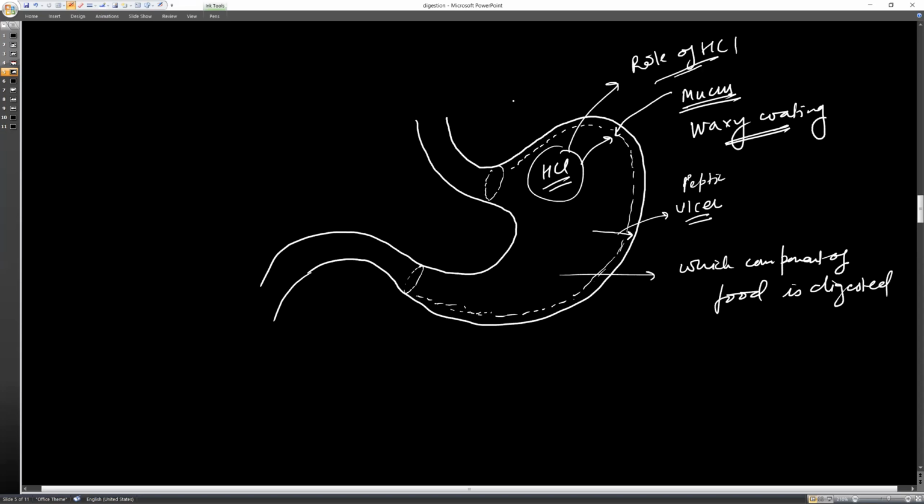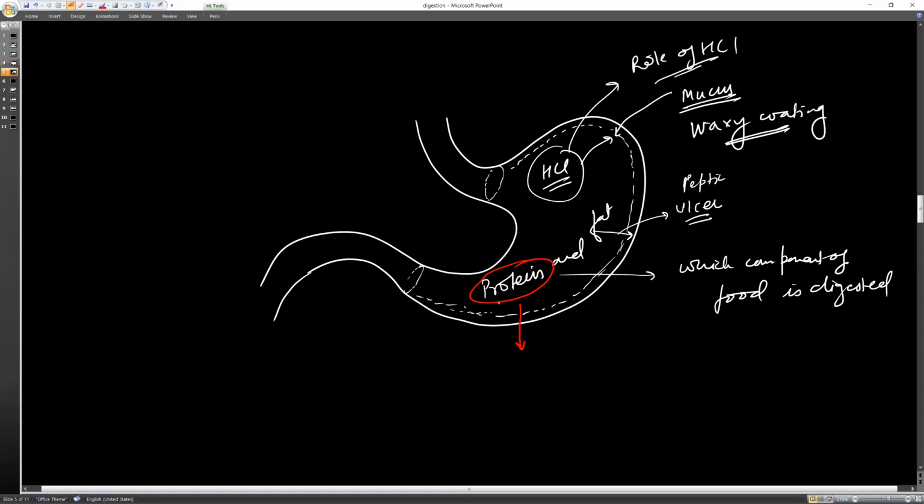So you have seen that carbohydrate digestion takes place in the mouth only. No protein and no fat digestion takes place there. Why? Because no protein and fat digestive enzymes are present there. So here protein and fat are being digested.